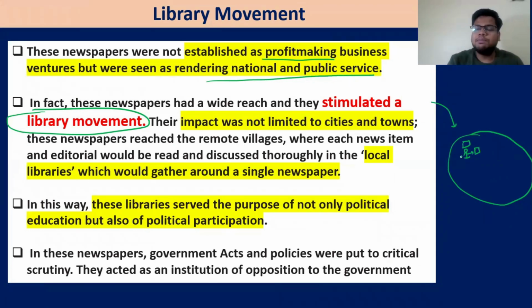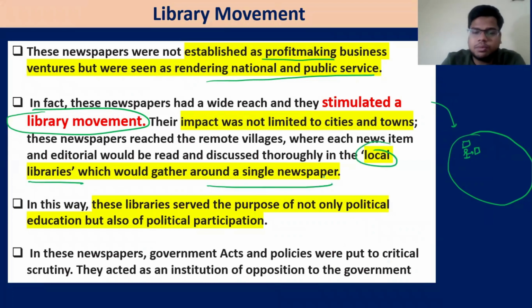And when that is done, people come together, people discuss. When that person tells something, the other people discuss it. Though they cannot read the newspaper, that particular person serves as a hub. These are known as local libraries, which were created, gathering around a single newspaper, and they'll discuss with charm and a lot of delight and a lot of feeling of nationalism, and all these things espouse the feeling of nationalism. Even what a person writes from Punjab is being read in the other states.